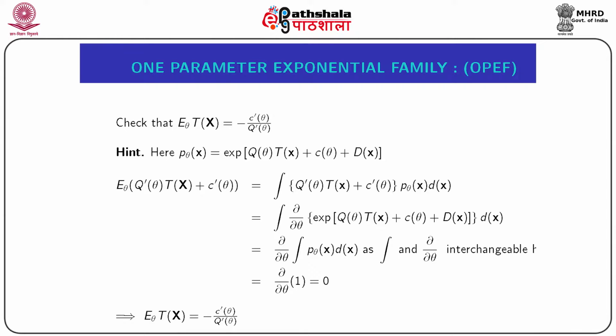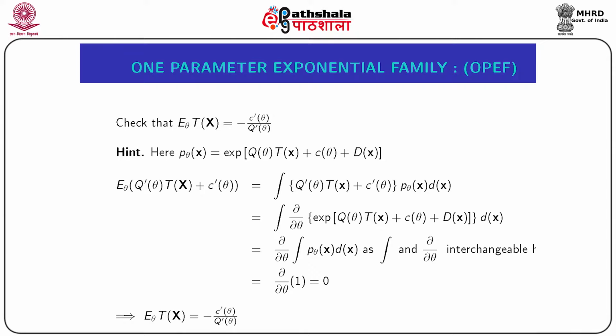Now, it is easy to note that the integrand of this integral is nothing but the first order derivative of the PDF p_θ(x̃) with respect to θ, and as a result we can say that this integration is equal to the integration of ∂_θ p_θ(x̃) dx̃. Now, as integration and differentiation are interchangeable here, interchanging their order, the expectation is equal to ∂_θ of the integration of p_θ(x̃) dx̃.